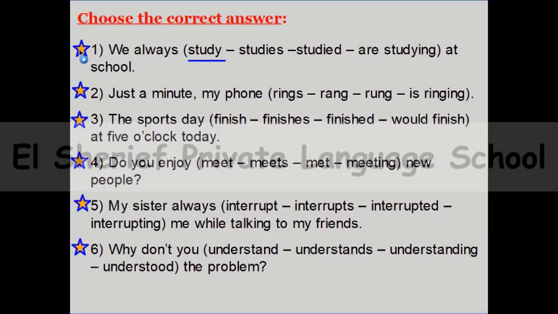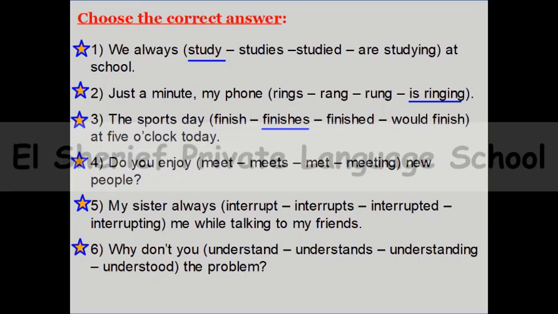Number 2, just a minute, my phone rings, rang, rung, or is ringing. Just a moment, that means that something is happening now. That means, yes, just a moment, my phone is ringing. Number 3, the sports day space at 5 o'clock today. Okay, this is time, so timetable. So yes, the teacher said that when we have a timetable, this is present simple. So of course, the right answer is finishes.